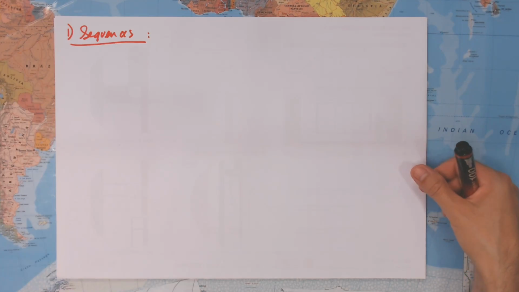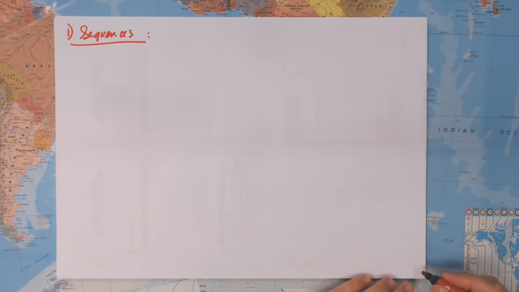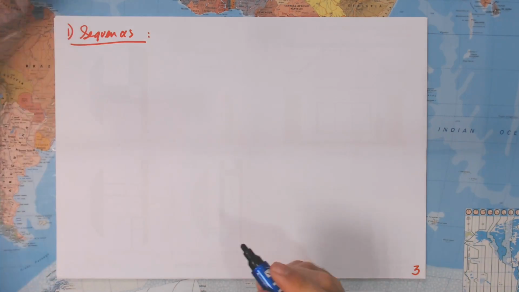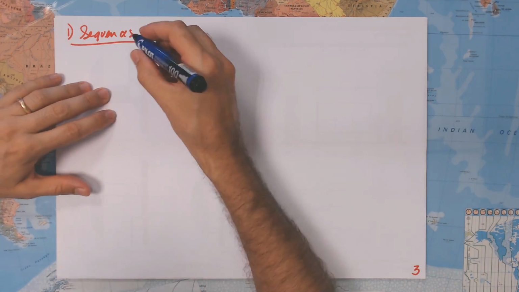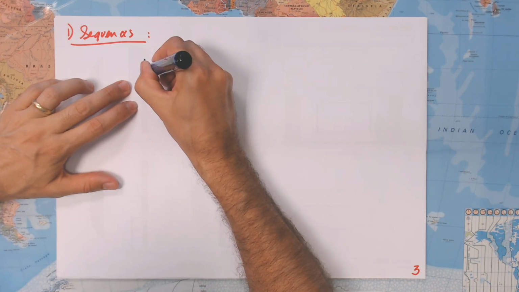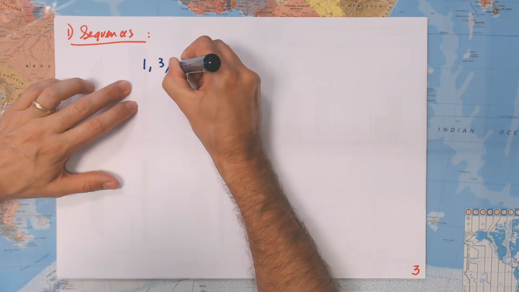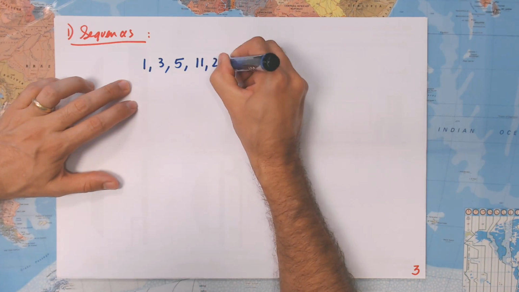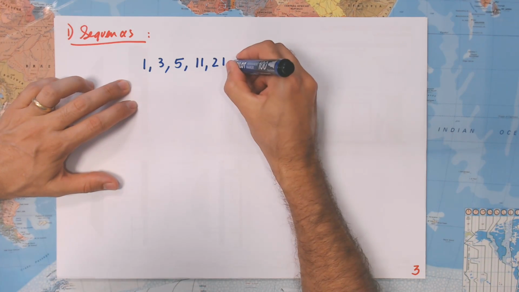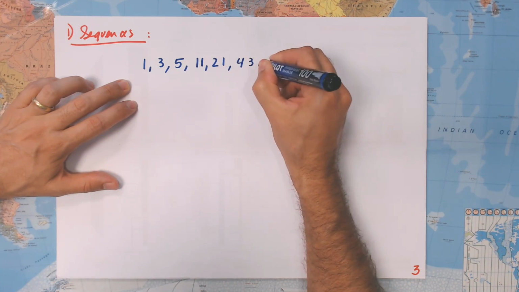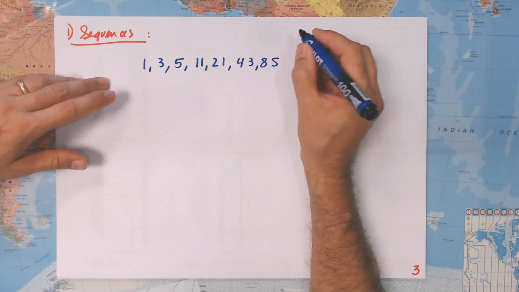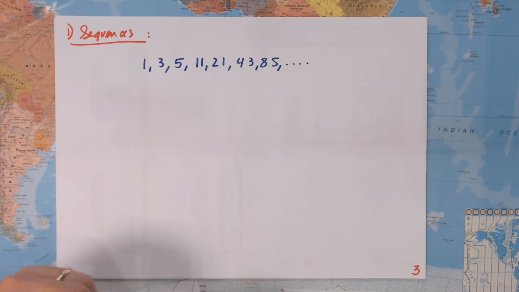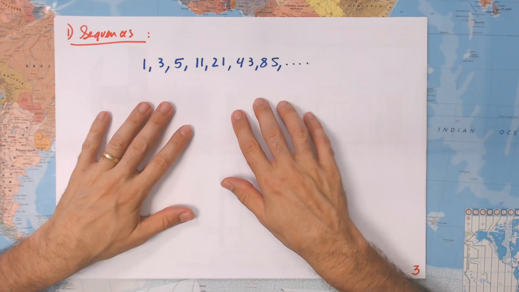I'm going to give to you, and this is going to be page 3, the sequence, and this is going to be the sequence: 1, 3, 5, 11. Start thinking already. 21, 43, 85, and it continues, okay? Now, I'm going to ask you, what would be the general term for this sequence?